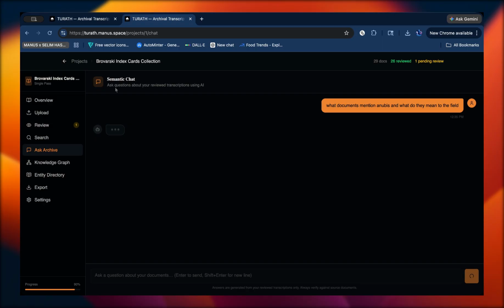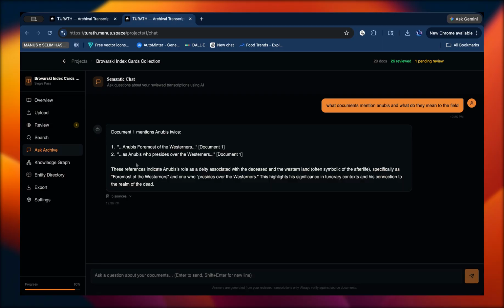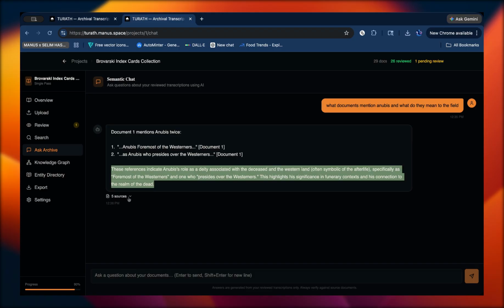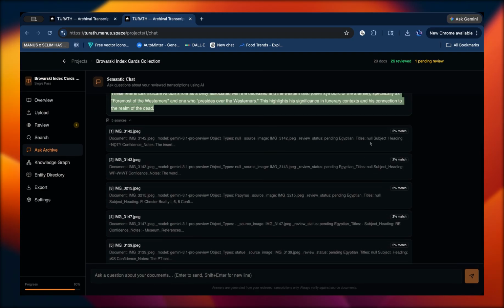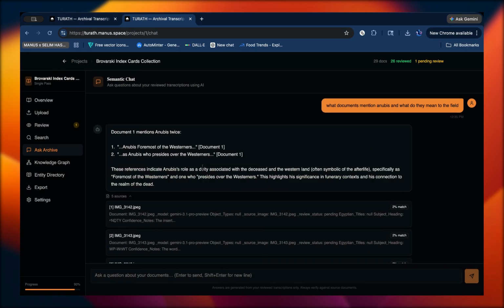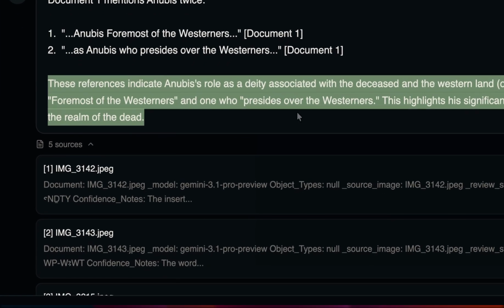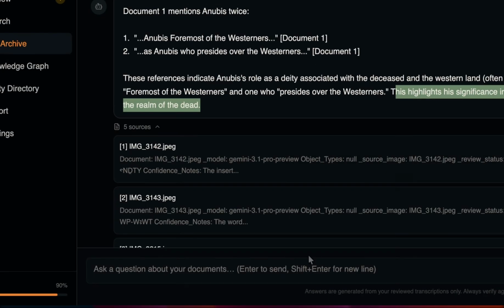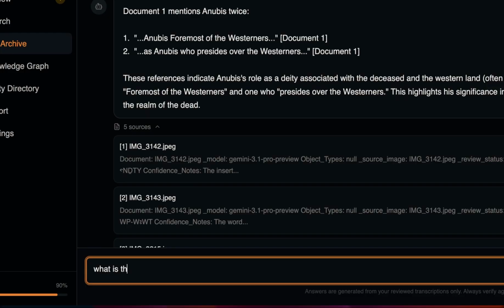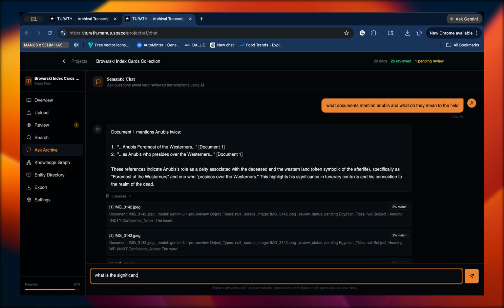It's going to come back to me with a response that's just based off these documents. Let's see what it says. These references indicate Anubis' role as a deity associated with the deceased in the Western land. Interesting. So I can ask any questions, like, what is the significance of this collection as a whole?